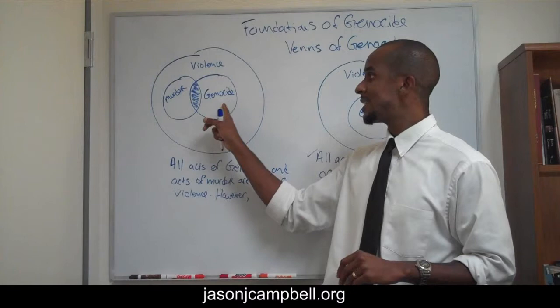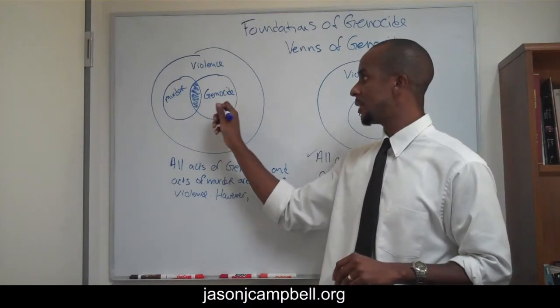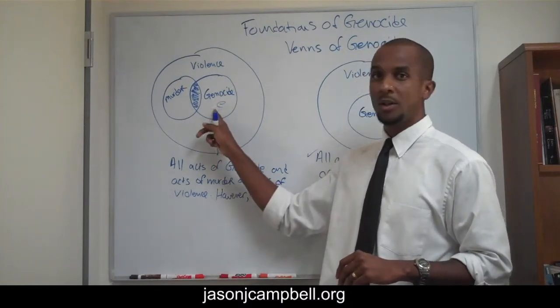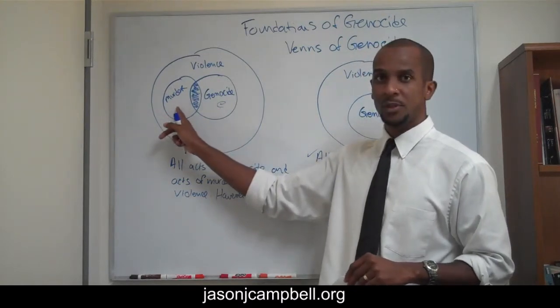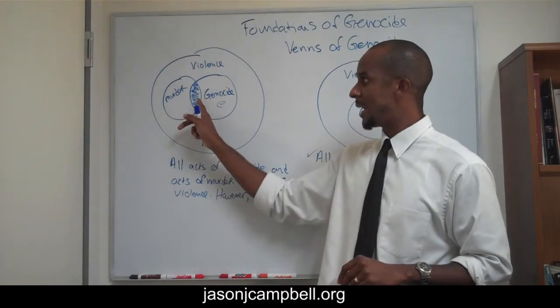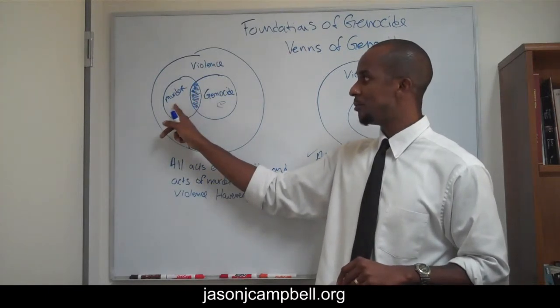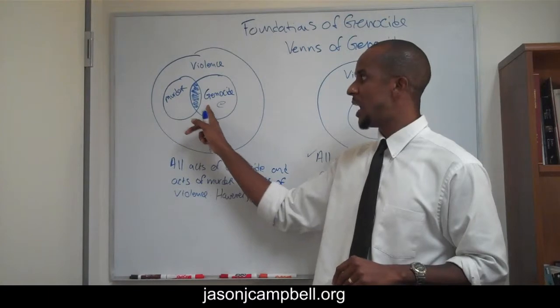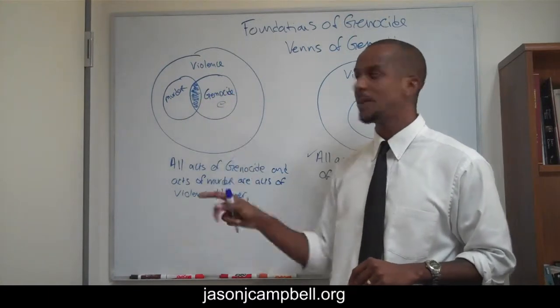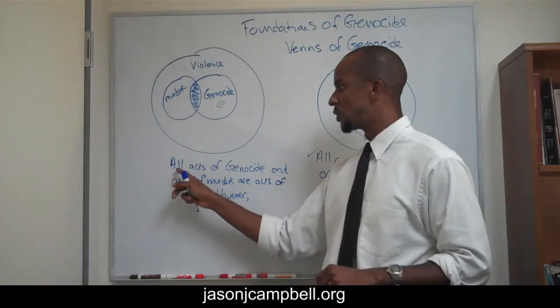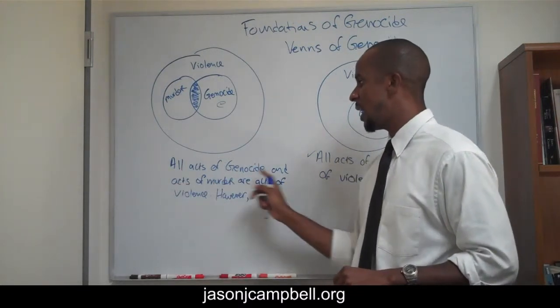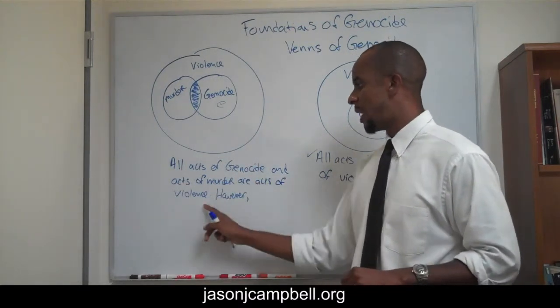So we have classes of acts of genocide, acts E in Article 2 of the UNGC, that aren't acts of murder. So there are some acts of genocide that are acts of murder, but not all acts of genocide are acts of murder, right? It's different. So in this, it takes a little bit more explanation. So we have the claim that all acts of genocide and acts of murder are acts of violence.